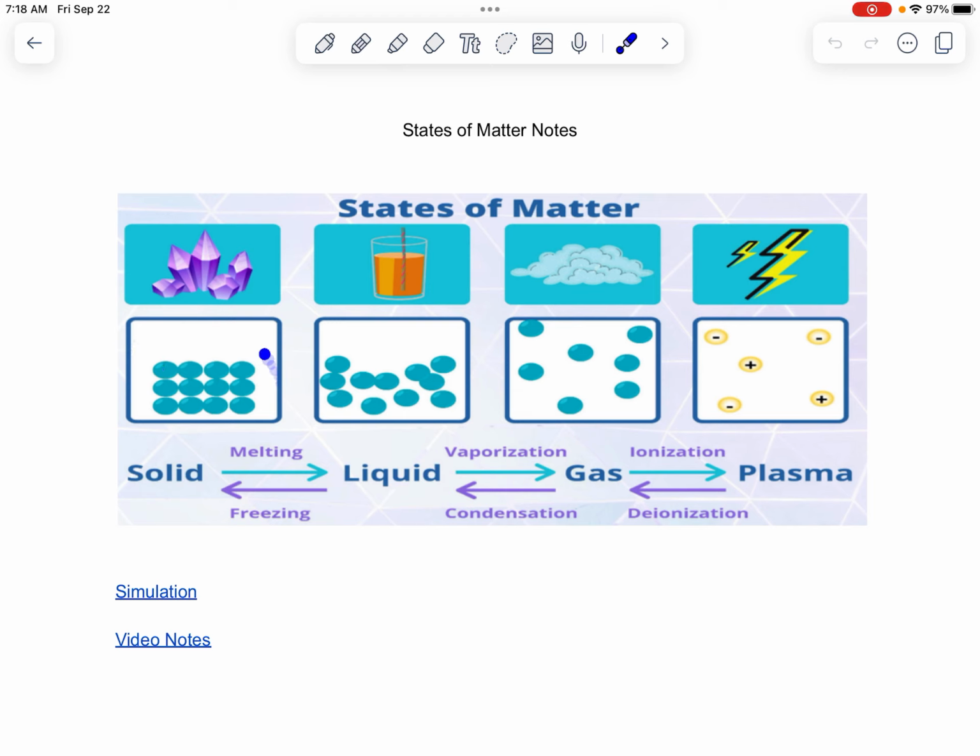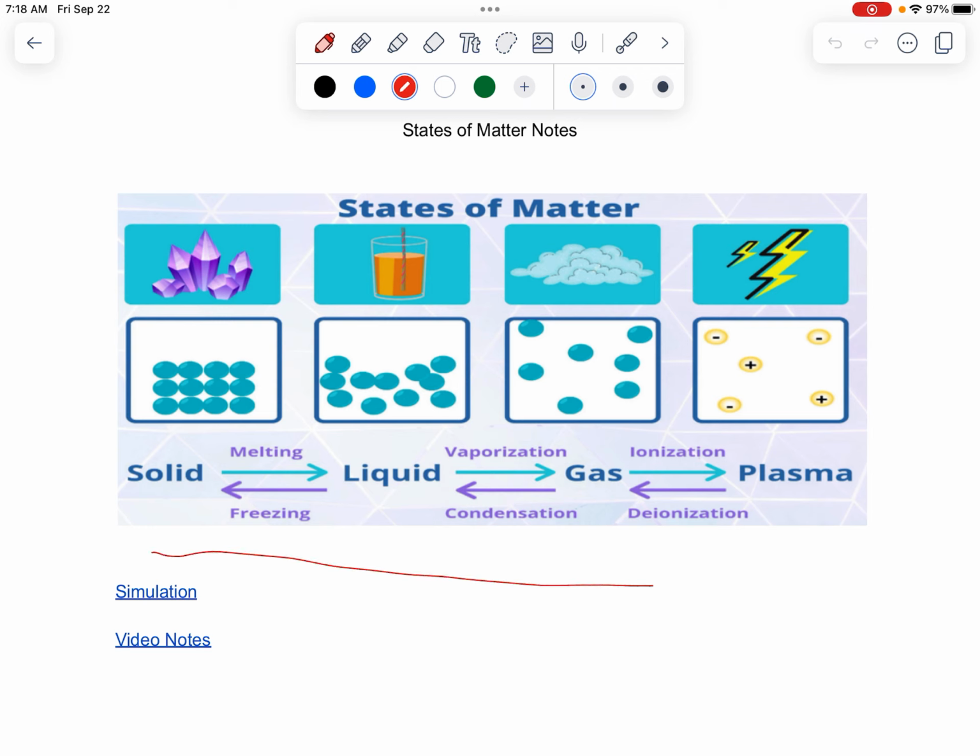And the reason for this, remember, is that these are a lower energy state of matter. And so they're all just stuck together. They don't have enough energy to move away. And then remember, as we add heat energy, let's go ahead and add that now. Remember, this is energy, okay? So we're adding more and more energy to get to these different states of matter.